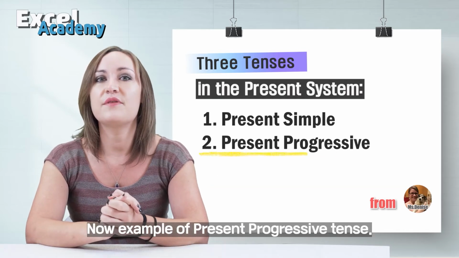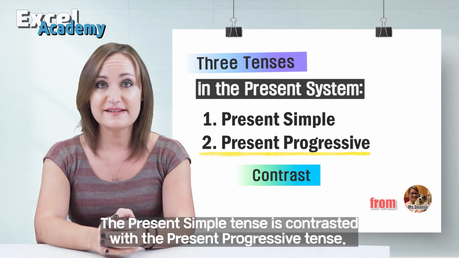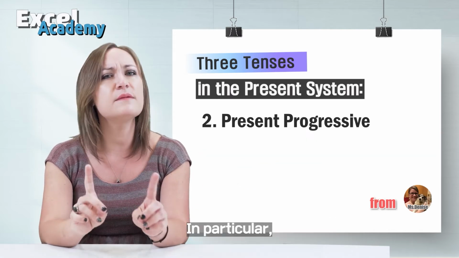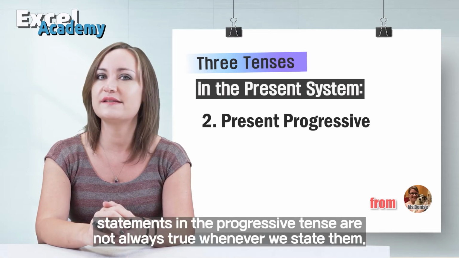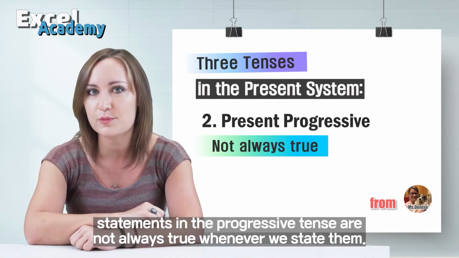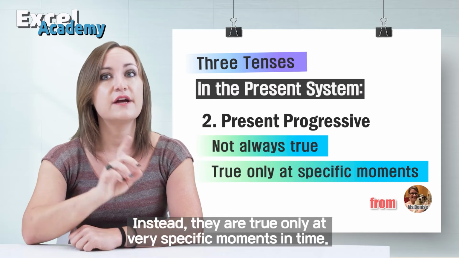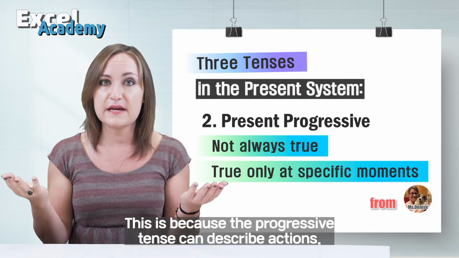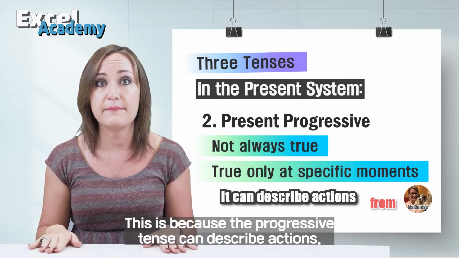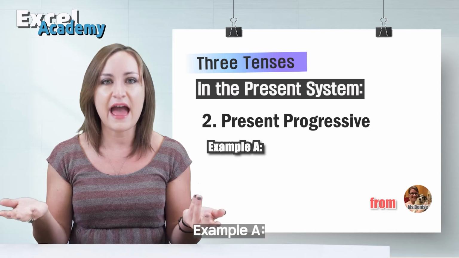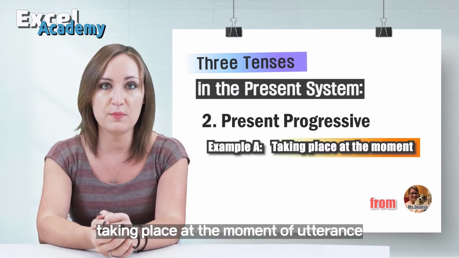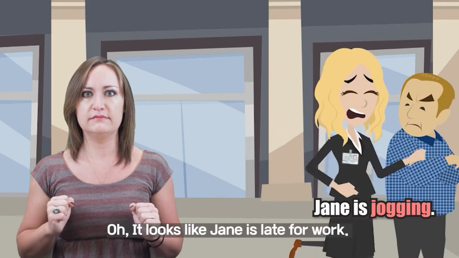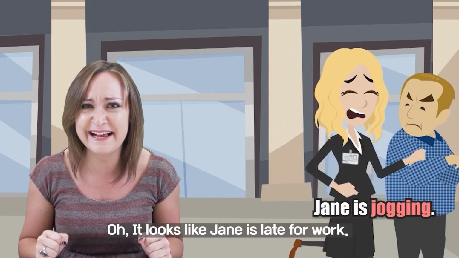Now, an example of the present progressive tense. The present simple tense is contrasted with the present progressive tense. In particular, statements in the progressive tense are not always true whenever we state them. Instead, they are true only at very specific moments in time. This is because the progressive tense can describe actions. Example A, taking place at the moment of utterance. Jane is jogging. Ooh, it looks like Jane is late for work.